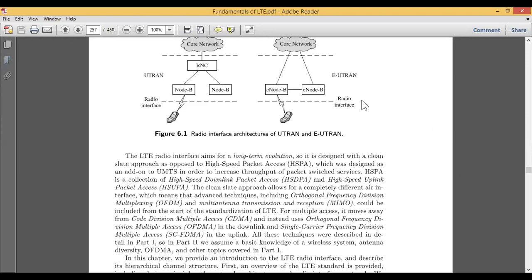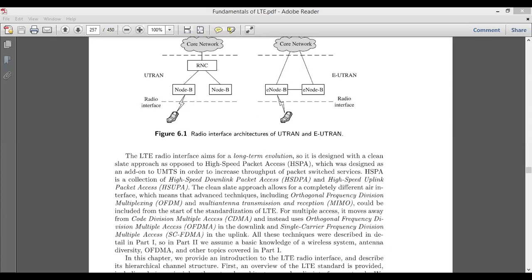In this way this radio interface architecture is also responsible for providing multiple access, but here we will not be making use of TDM, FDM and CDM. The focus will be only on OFDM, and that particular OFDM is only used in the downlink, and single carrier frequency division multiple access, which we call SC-FDMA, is used in the uplink. All these techniques make this complete LTE system work in a better manner.